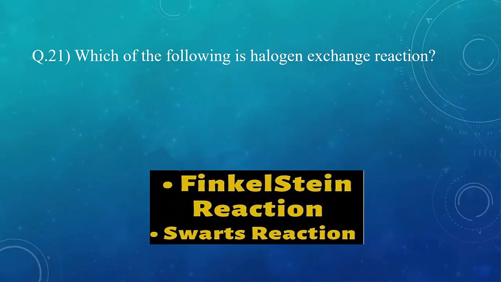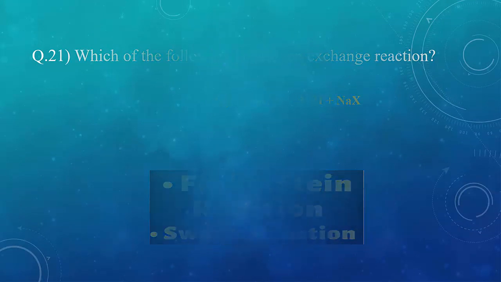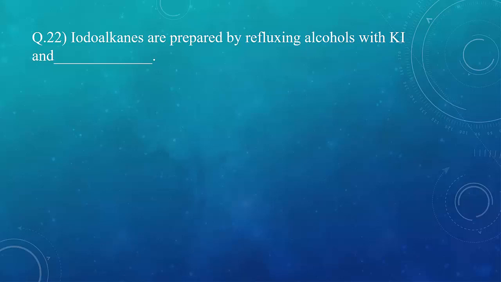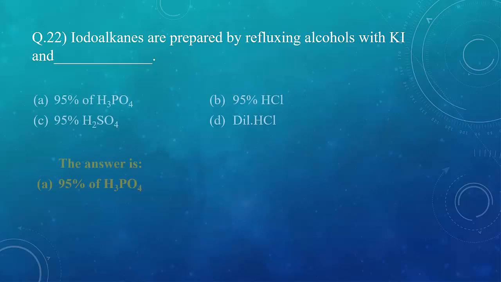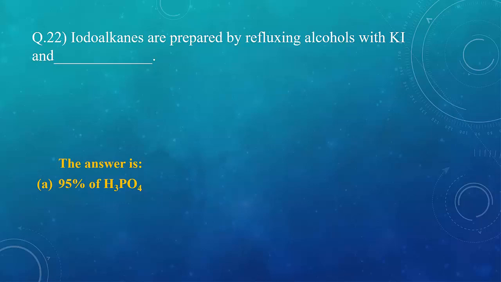So here the correct option is B. Question 22. Iodoalkanes are prepared by refluxing alcohols with KI, and the correct option over here is A. Here, KI and H3PO4 form HI, which further reacts with alcohol to give iodoalkane.